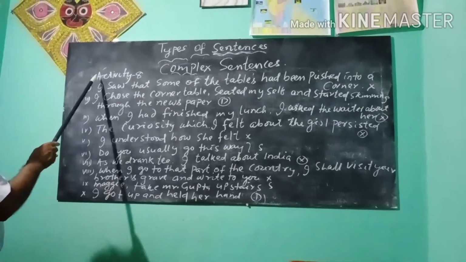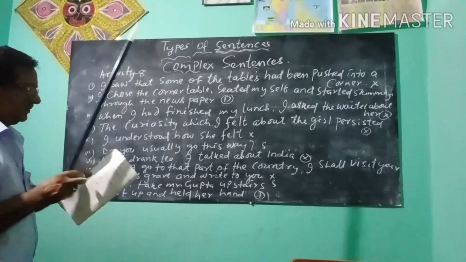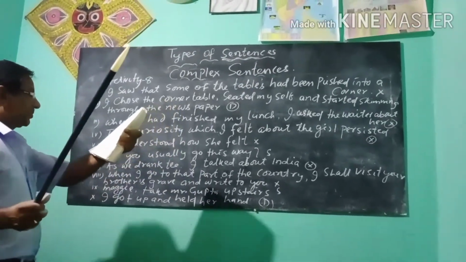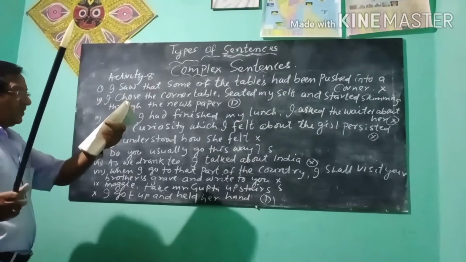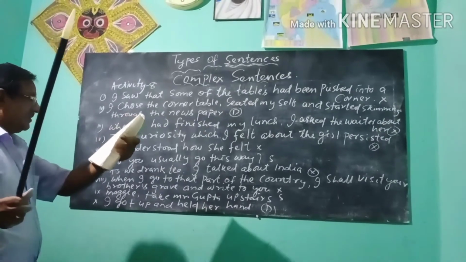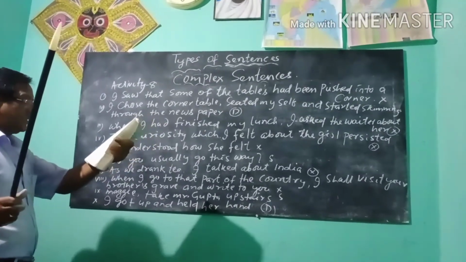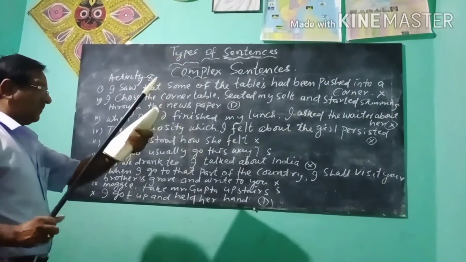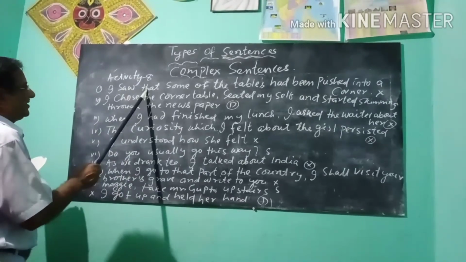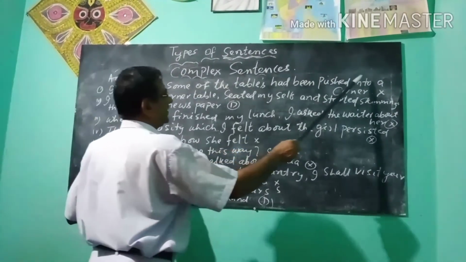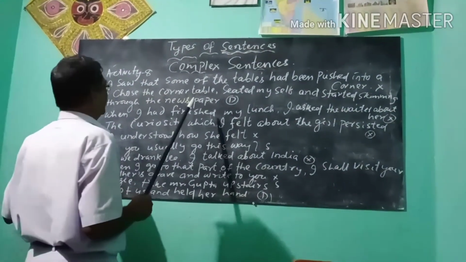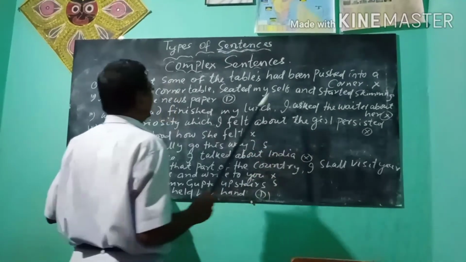Now, let us see activity 8. See your book. Activity 8. Study the following sentences from your previous textbook. Write S against simple sentences, B against compound sentences, and X against complex sentences. Now see the first sentence. I saw that some of the tables had been pushed into a corner. This sentence is a complex sentence. You put X at the end of the sentence.